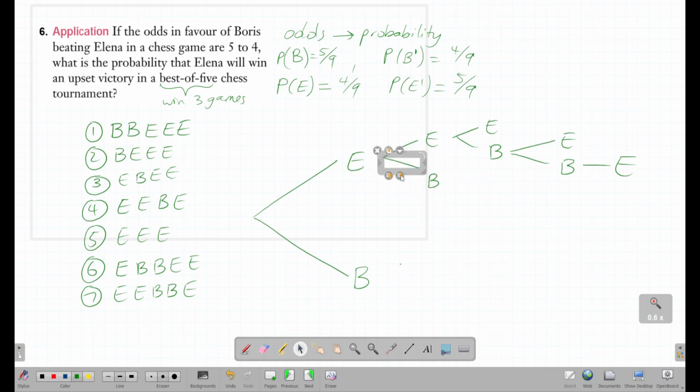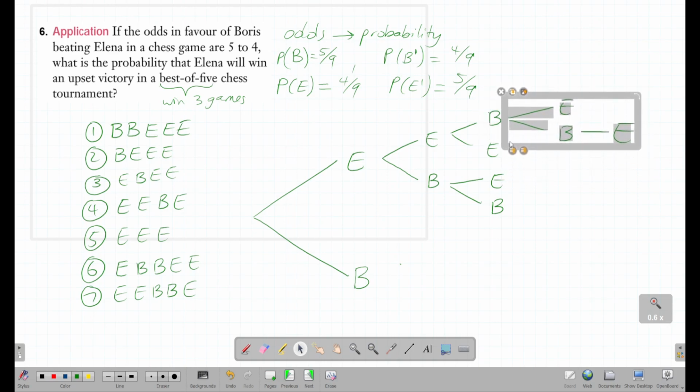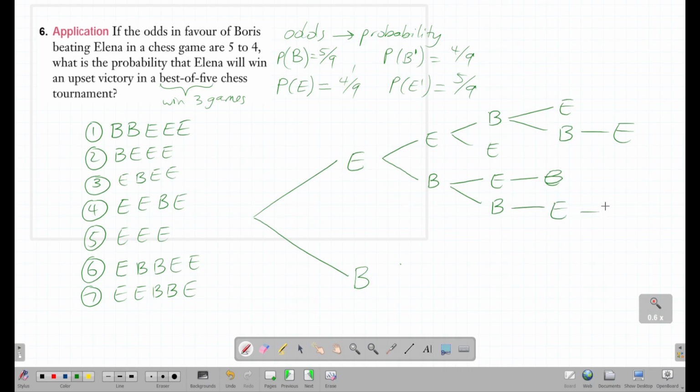If Boris wins down here, then we could have a case where Elena wins, Boris wins. Actually, I should really just flip these. Let me just take care of that. All right. Then we could have Boris wins. Here we could have Elena wins and Elena wins.